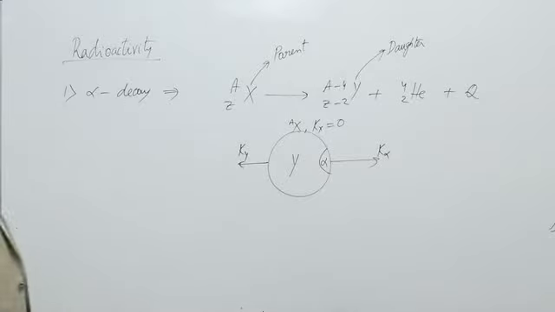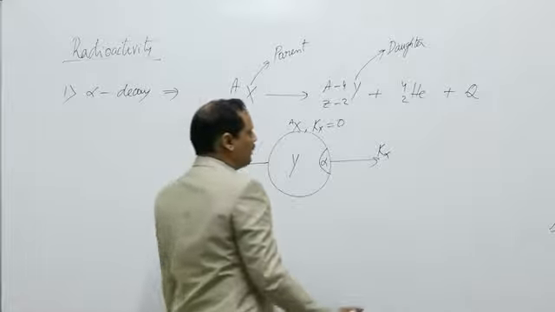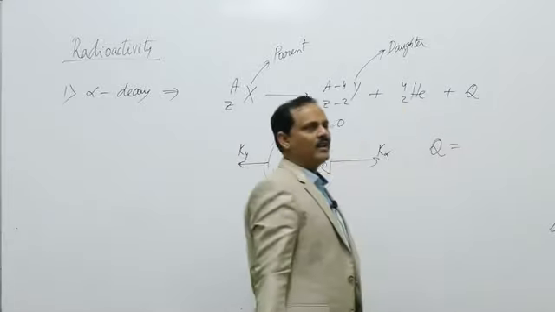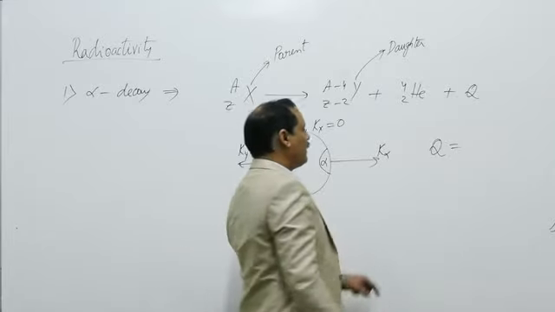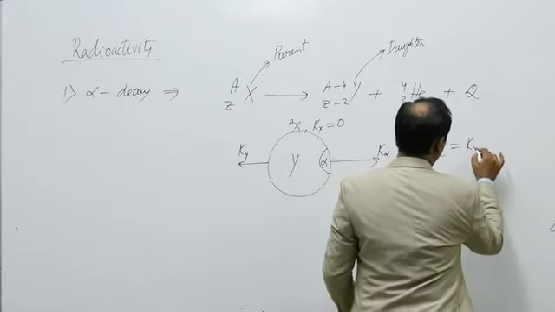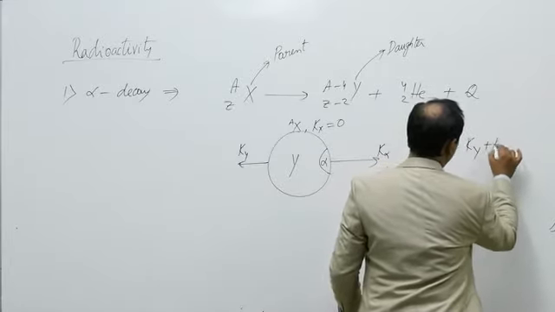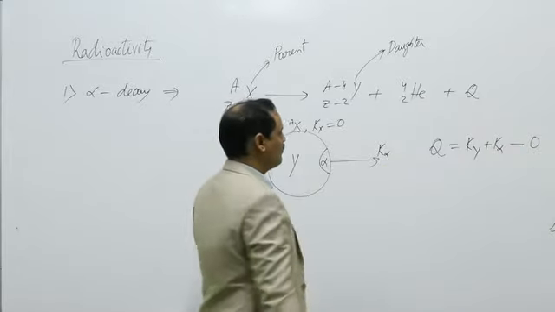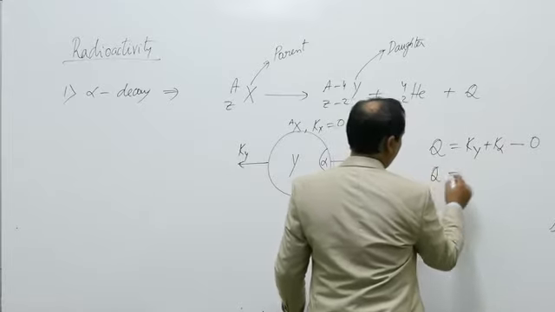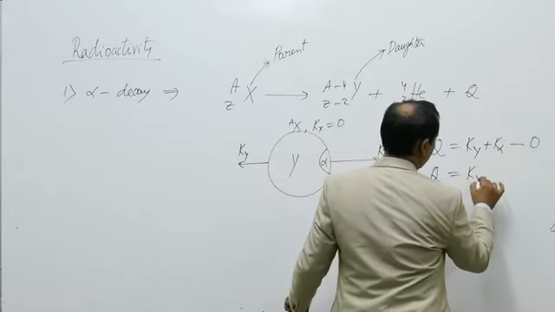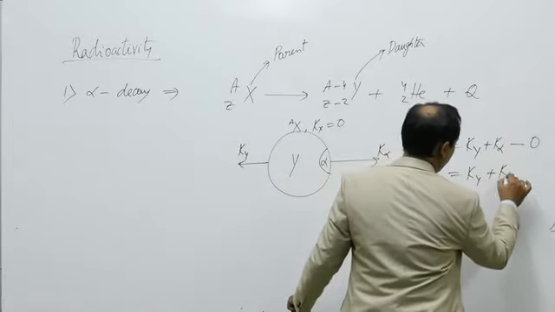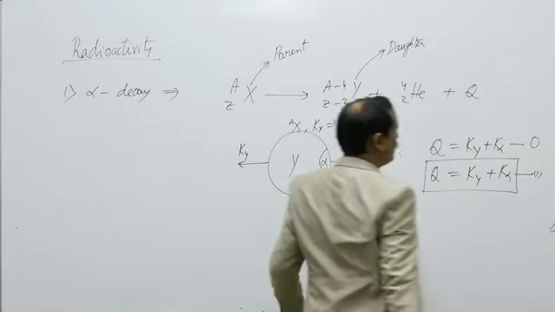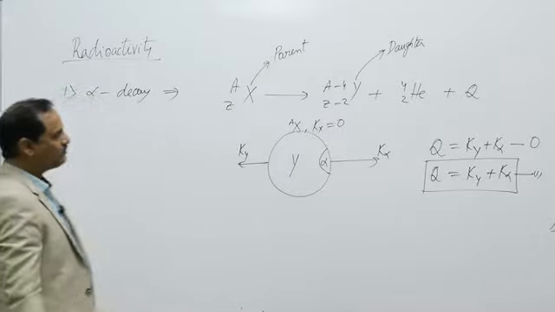According to the expression of Q value, we have already said Q is equal to K final minus K initial. K final is Ky plus K alpha, minus K initial which is 0. So the Q value, the energy released, is distributed between the daughter nucleus and alpha particle. This is the first expression.